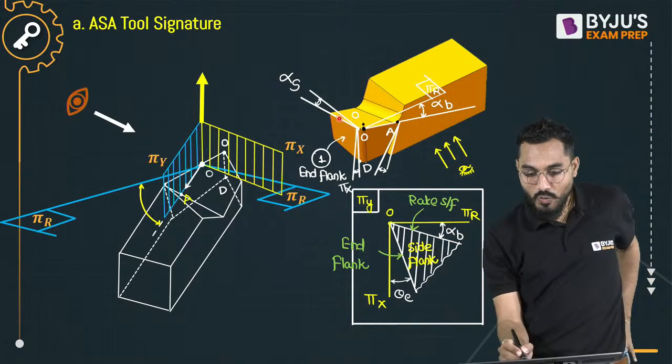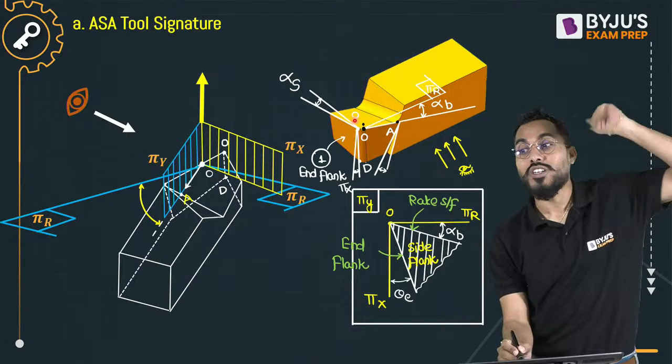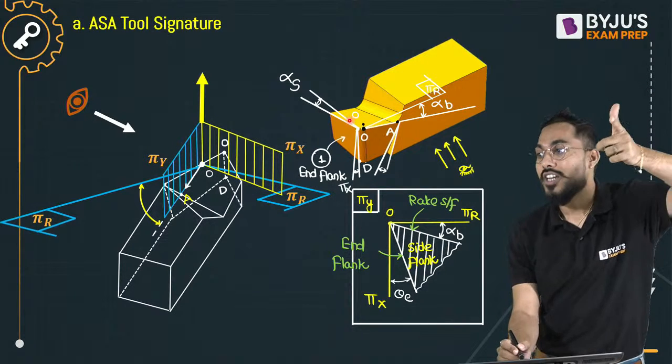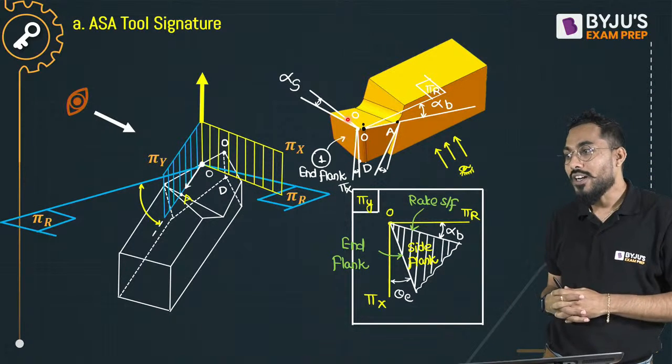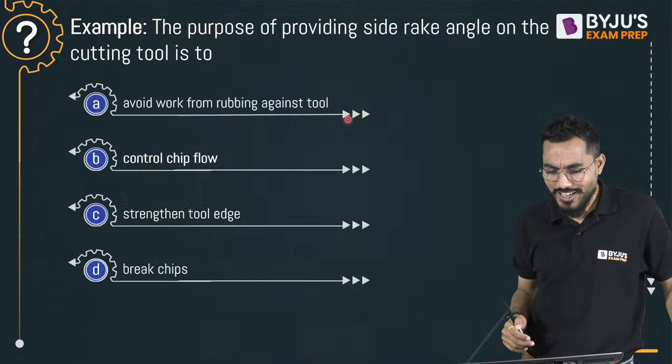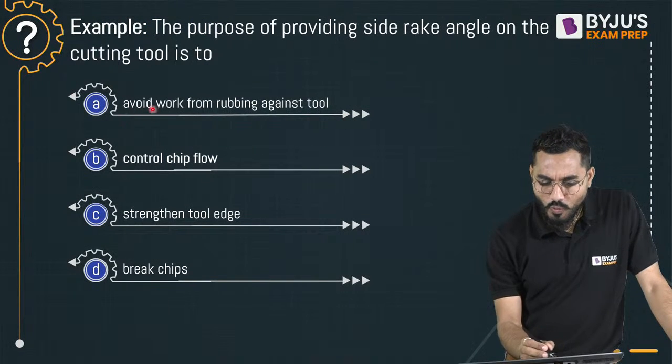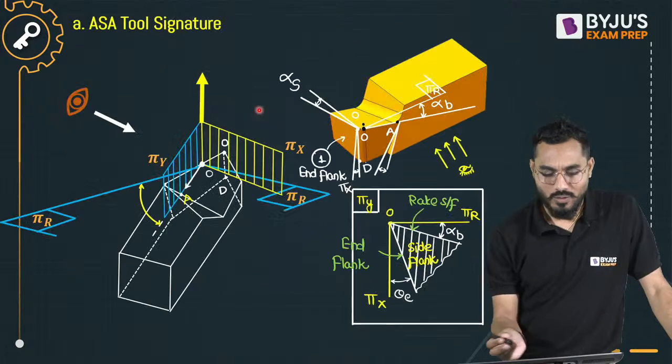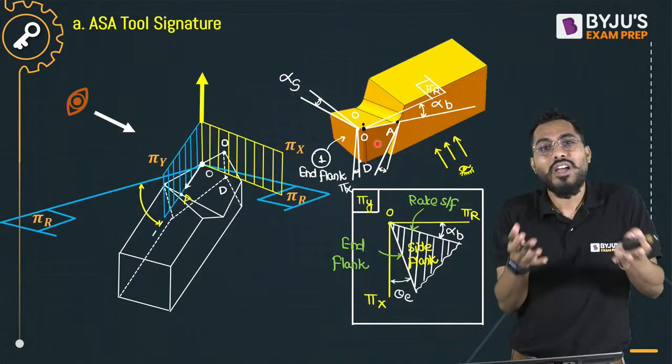So can I say that whatever this inclination of the rake surface towards the side, what will it control? It will control the chip. It will control the flow of the chip. Yes. Is it avoiding the work from rubbing against the tool? No, sir. Avoiding the rubbing of the tool against the work,